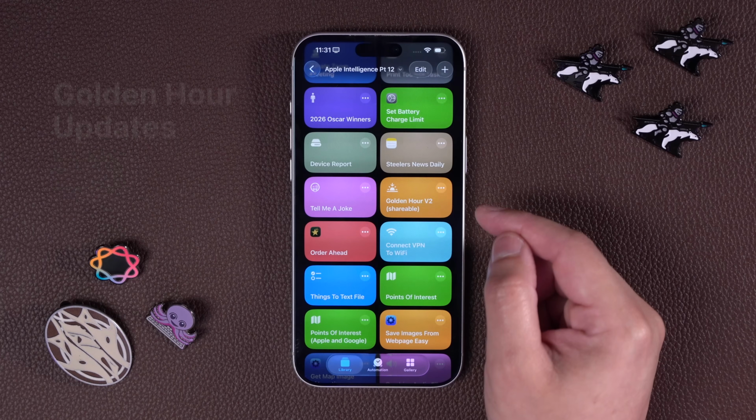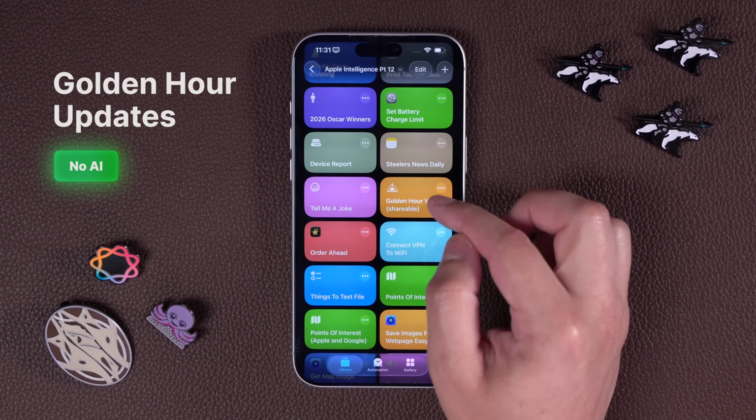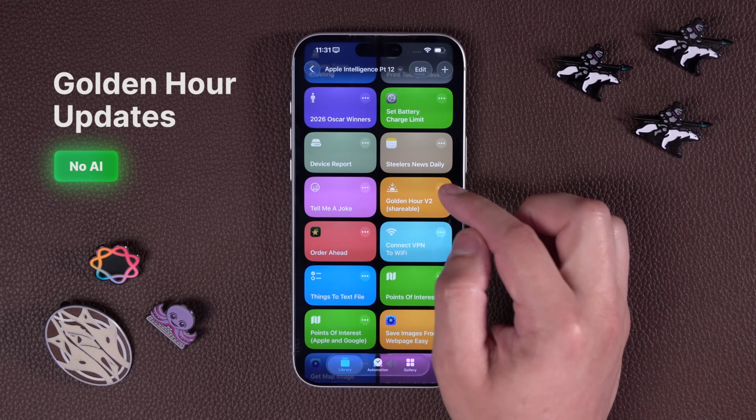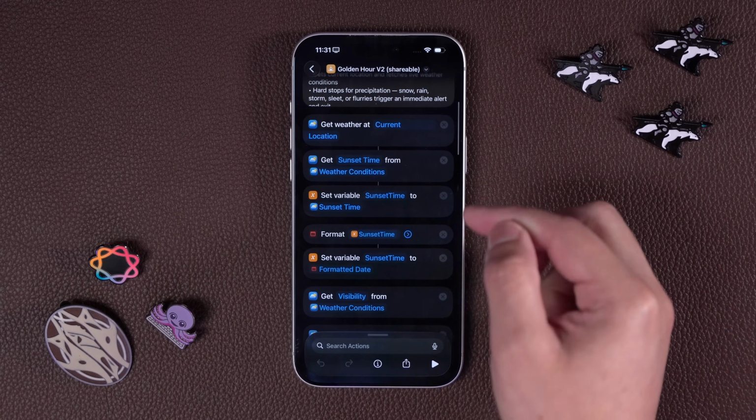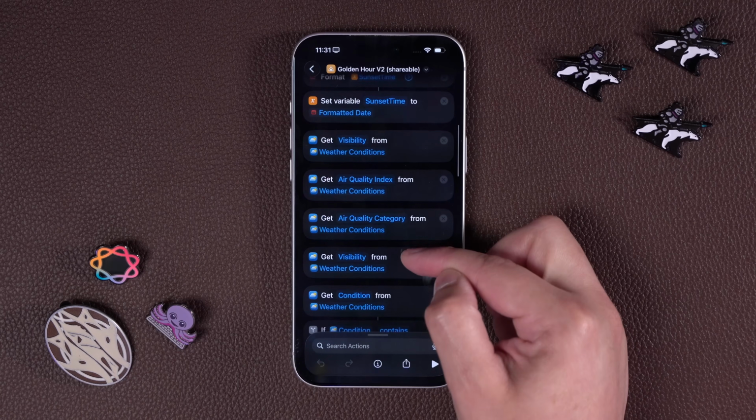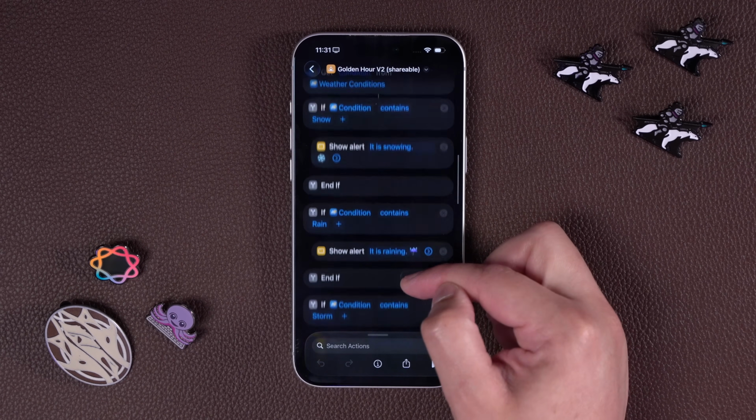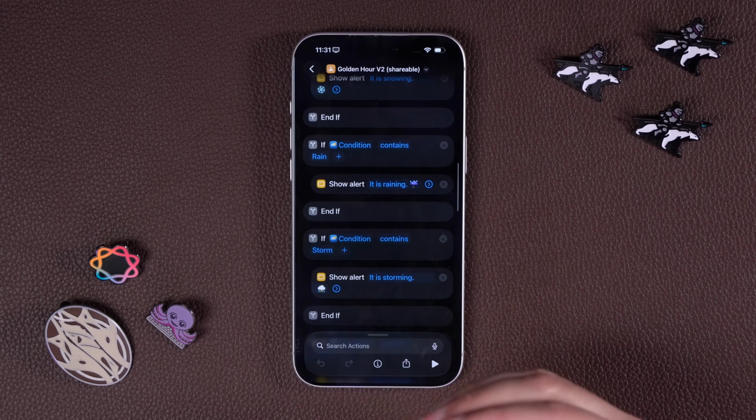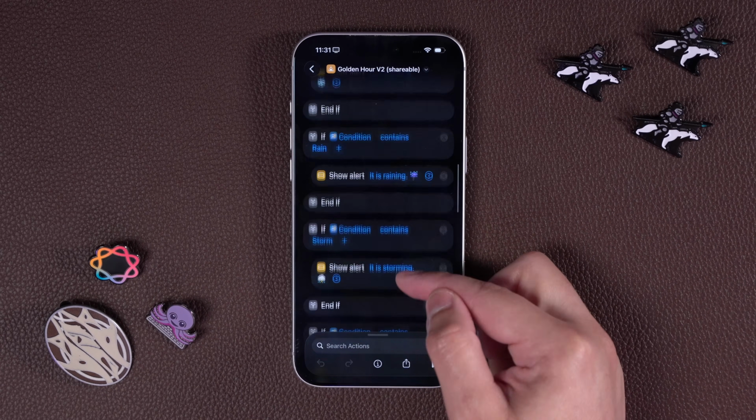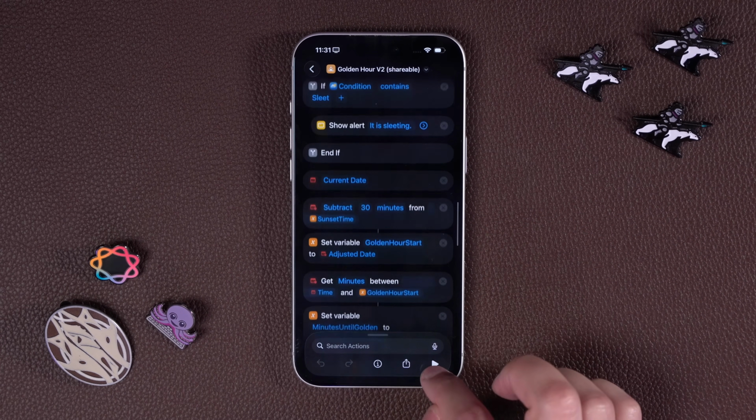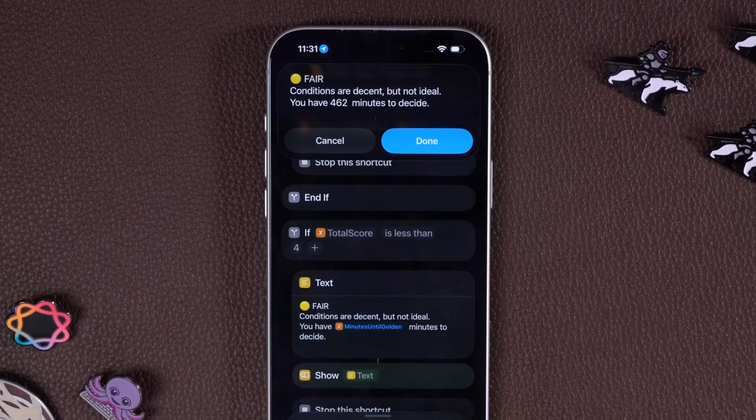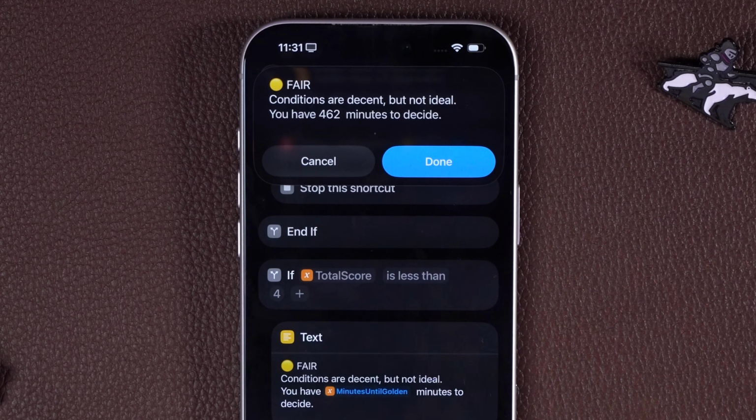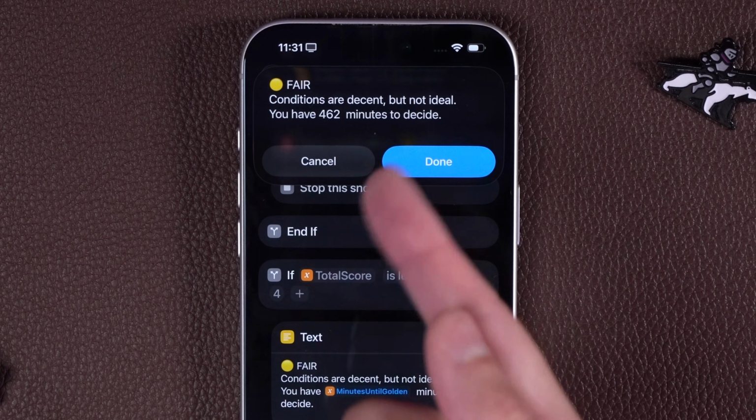This next one was made by Jamie, a rock star in the community helping lots of people. She made a golden hour shortcut, but more than just getting golden hour and telling you the time, she actually went in and got the weather conditions, including things like visibility, temperature, and then added a bunch of if statements. So if it's raining, it'll let you know that, if it's storming, or even if visibility is going to be obstructed. So when you run it, it gets your current location and tells you conditions are decent but not ideal for golden hour and how many minutes you have to decide.